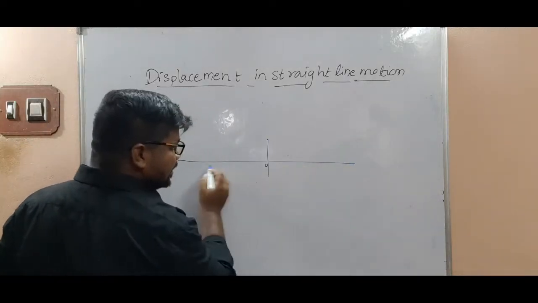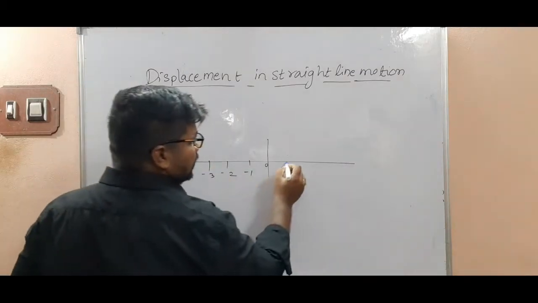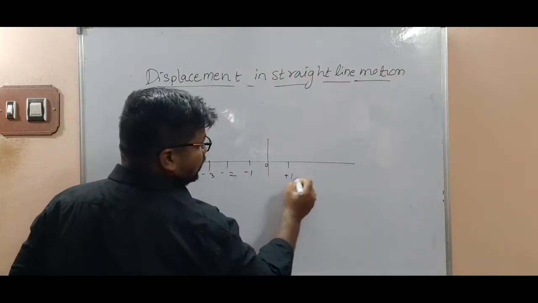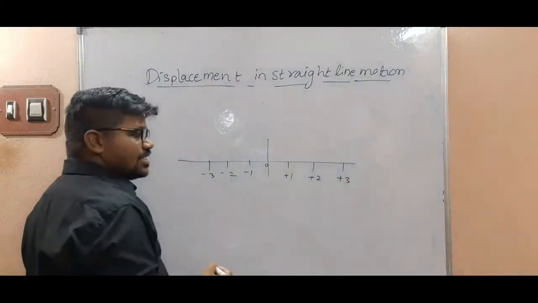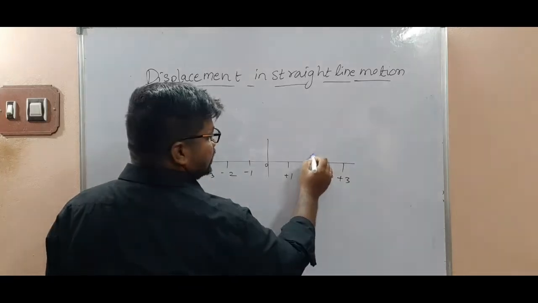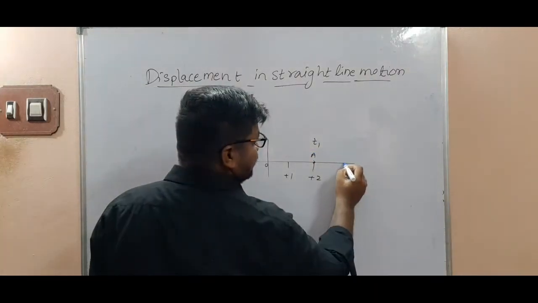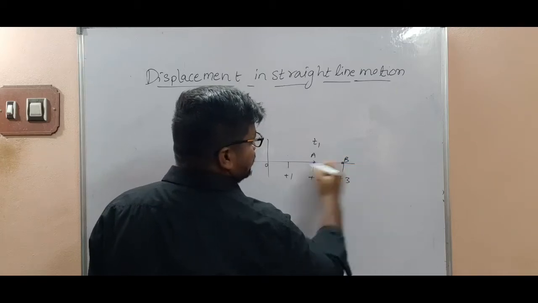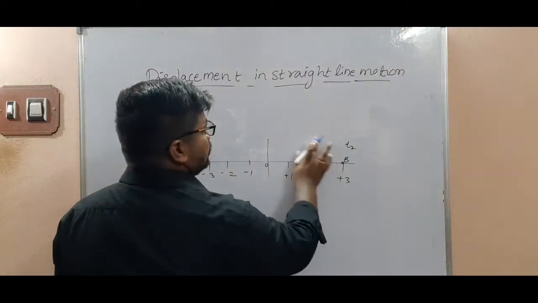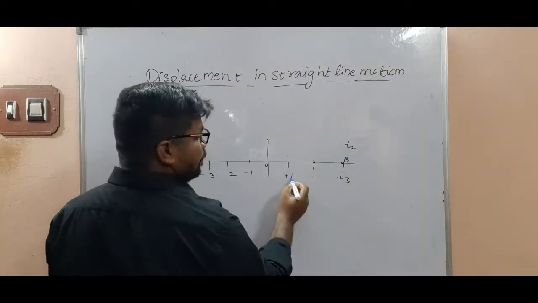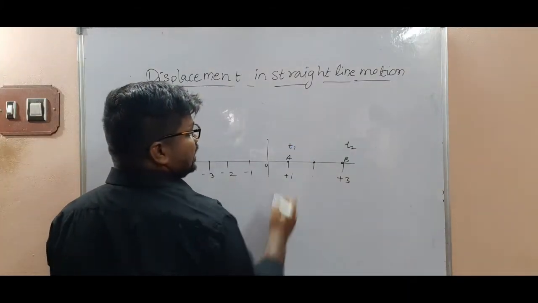It is origin, it is left side, -1, -2, -3. Here right side, +1, +2, +3. So consider a point A at t1 time. Consider a point B at t2. Consider a point A at +1 at a given time t1.